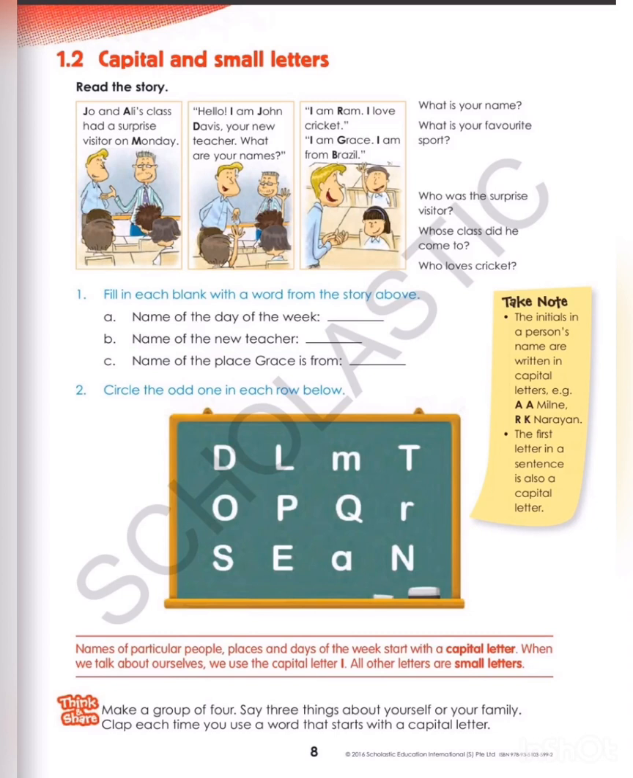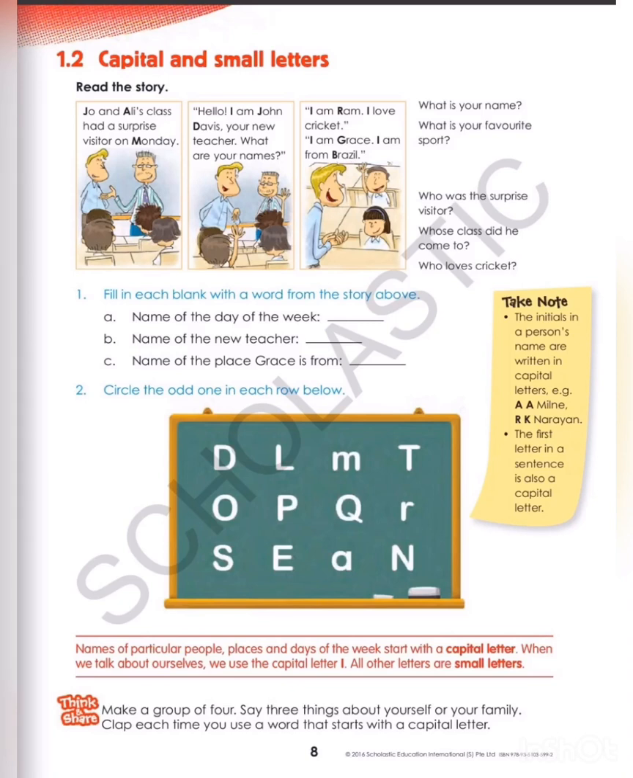Yes. Question number 2. Circle the odd one in each row below. Now you can see in the first row D, L, M, T. Have you noticed that in the first line three letters D, L, T are in capital but M is in small letter. So what is the odd one out? M. So we will circle M. Next line is O, P, Q, R. So O, P, Q are in capital and the R is in small letter. So we will circle R.